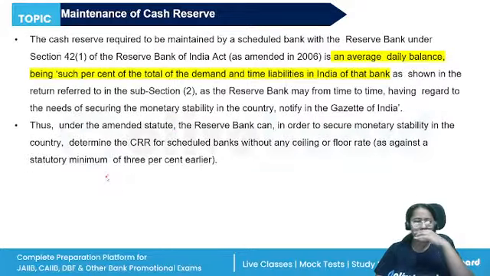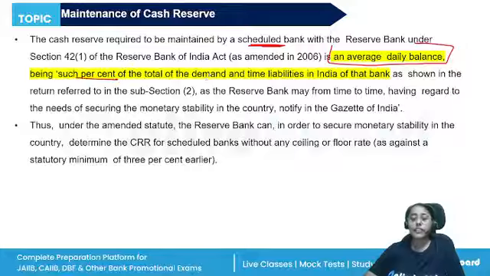Then regarding maintenance of the cash reserve ratio, the reserve funds, RBI creates the reserve fund. Every banking company has to maintain the CRR and the SLR. There are different provisions for the scheduled banks. So if we are talking about the quantum of the cash reserve required to be maintained by a scheduled bank, it will be an average daily balance, a percentage of the total demand and time liabilities.